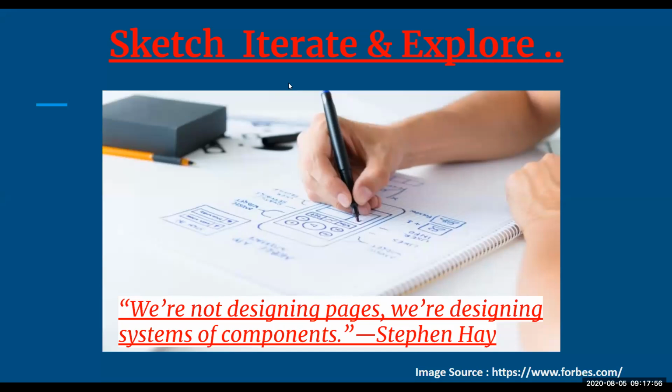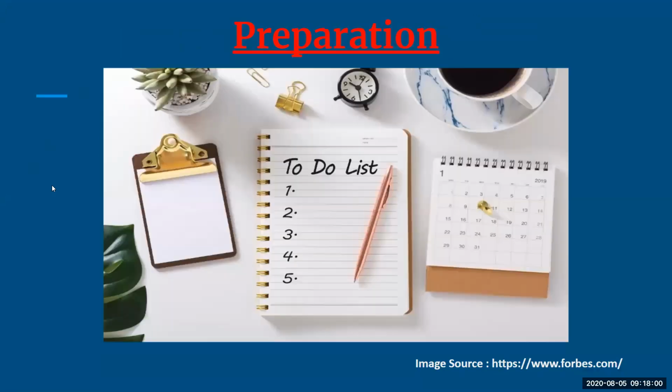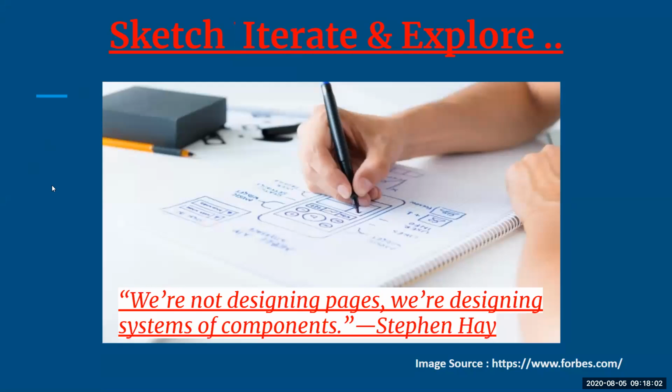So initially we will have 2 steps only. The first step will be your preparation, and the second step will be your sketch, iterate, and explore. So whenever you are thinking of prototyping, you have to first start with these 2 things. In every chapter we have seen that these 2 things are there. Sketching is common. They have added one more aspect here, that is your preparation. So preparation is important. Once preparation is in place, you know what you want to do, start drawing them, start iterating them, and explore them with the different options which are available with you.